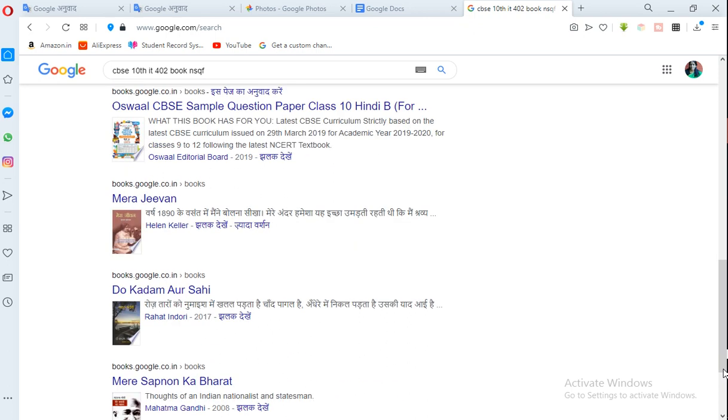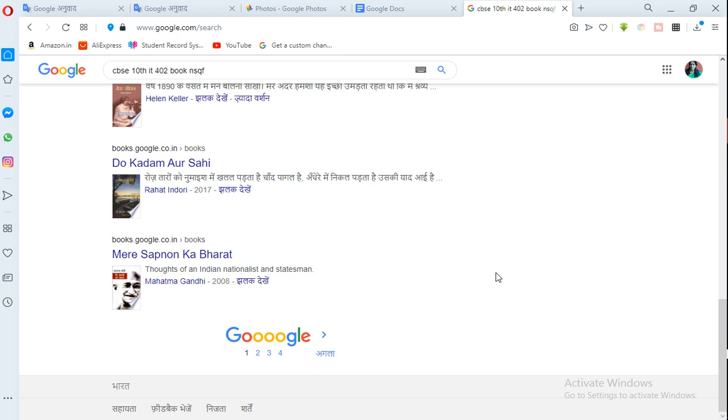There are so many books that it is not showing 402, so you go to the CBSE site, there you will get the IT 10th class CBSE book, IT 402 book, NSQF level 2.